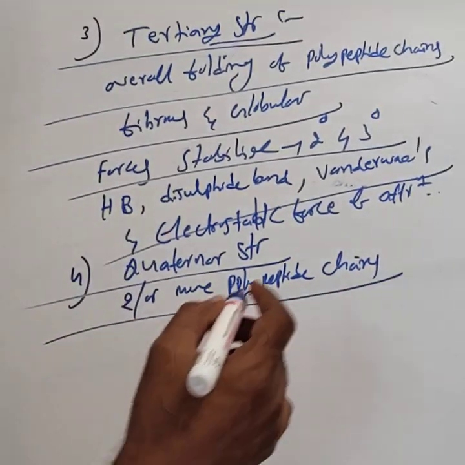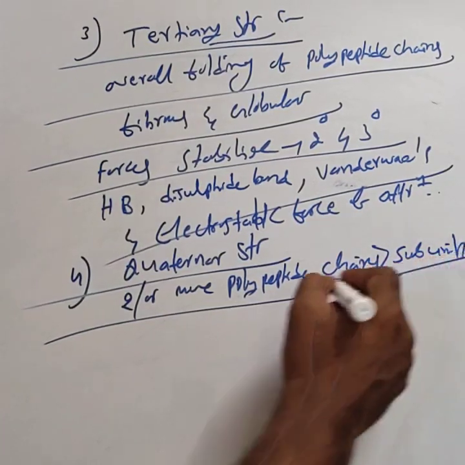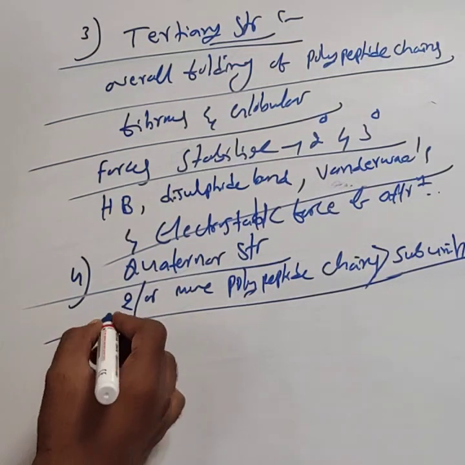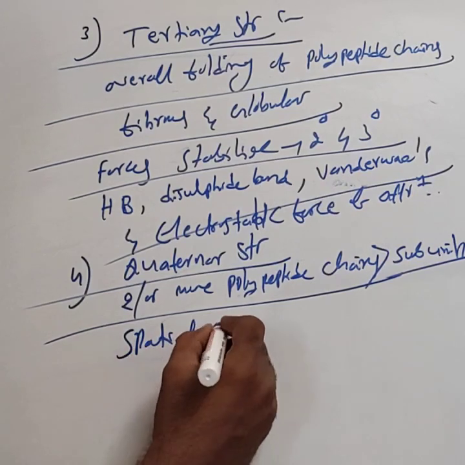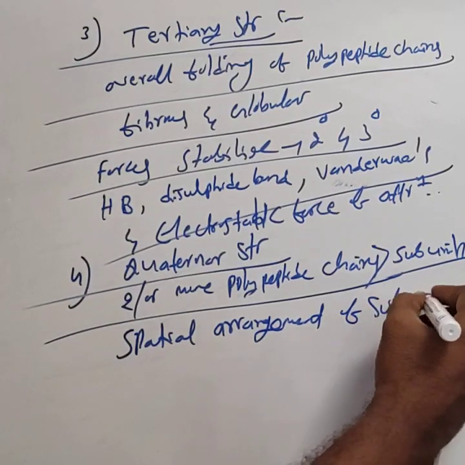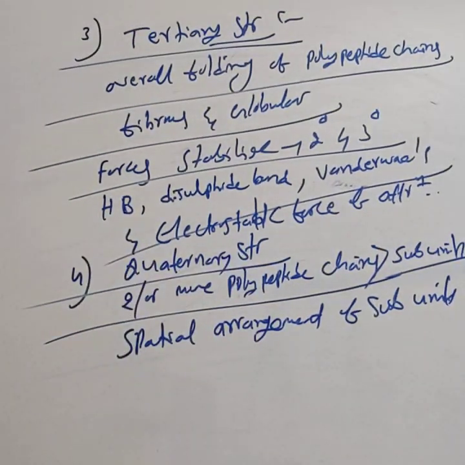Proteins contain two or more polypeptide chains. These two or more polypeptide chains are called subunits. Quaternary structure mainly indicates the spatial arrangement of the subunits, that is, the polypeptide chains, with respect to each other. That is called the quaternary structure of the protein.